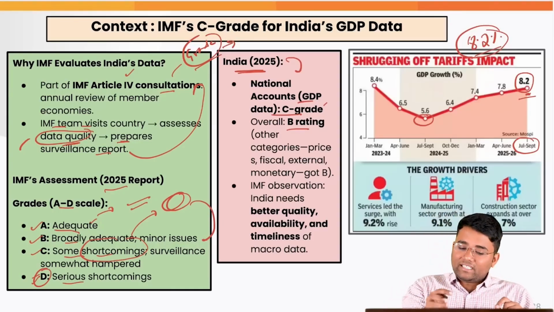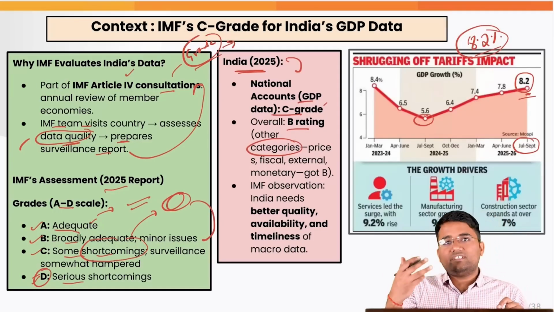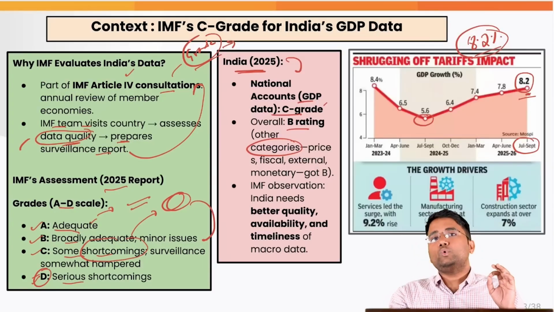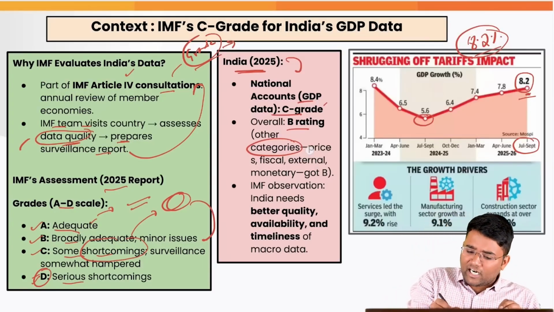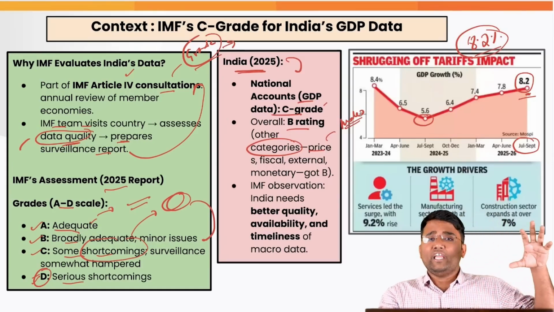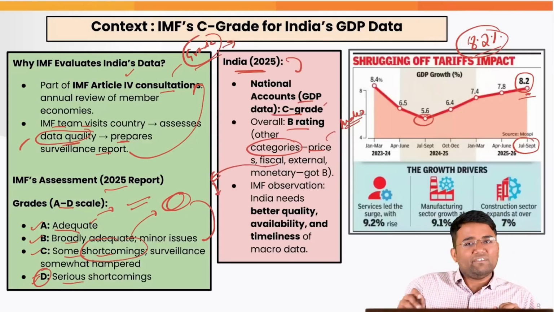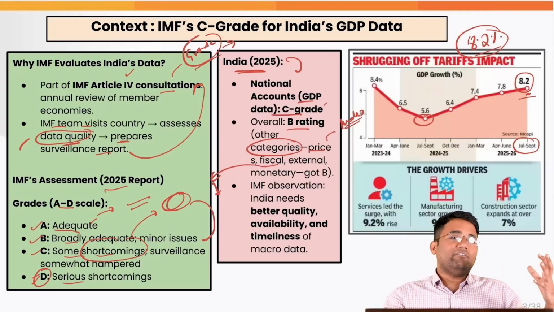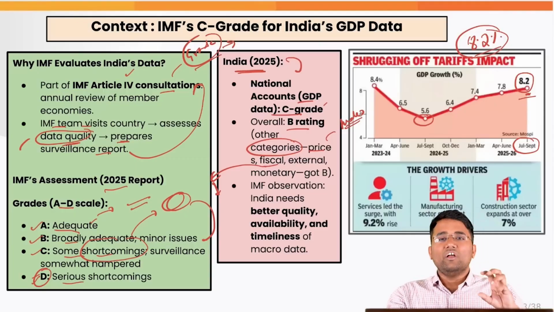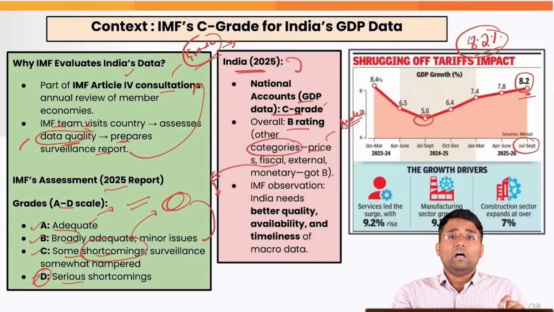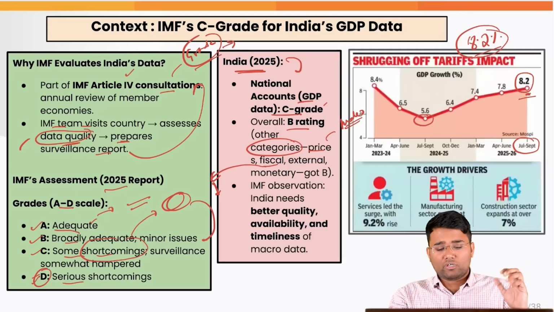If we talk about the other categories or aspects and components that were taken into account to give this grade to the Indian national accounts: with regard to prices, that is the indices that give an idea about inflation in the economy. Then the fiscal category, for example, the deficits, how exactly the government is maintaining their accounts, whether it is the current account or capital account, and whether the picture of the deficit is coming properly in the open domain or not.